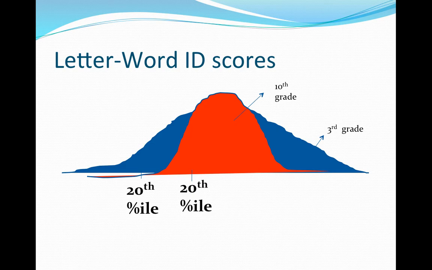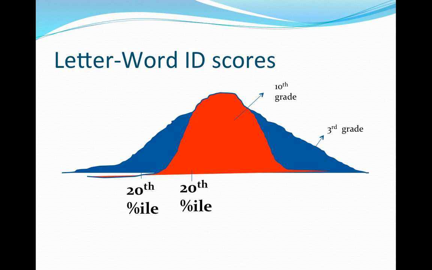The red curve might be a distribution of letter word ID scores for 10th graders. There will be less variation as most 10th graders will read most of the words, and so the scores will clump much closer to average. Standard scores and percentiles, remember, tell us where a student falls in line if we were to line up all the scores the students received.